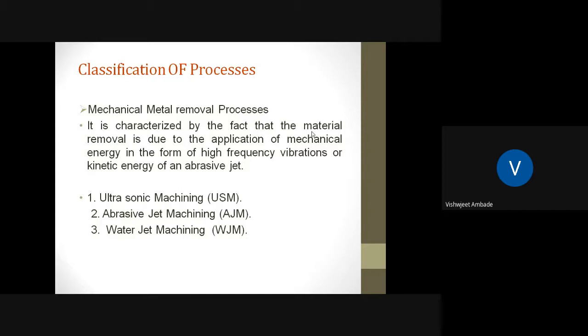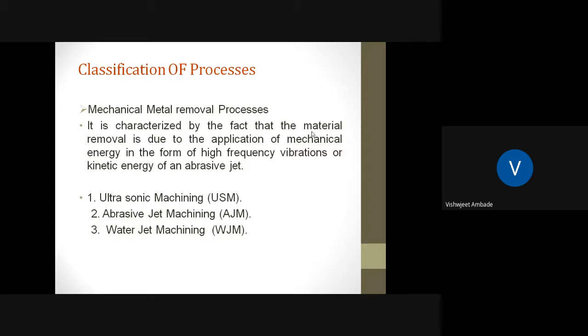These are sub parts of the mechanical type of material removing process. First is ultrasonic machining, in short USM. Second one is abrasive jet machining, in short AJM. Third one is water jet machining, in short WJM.